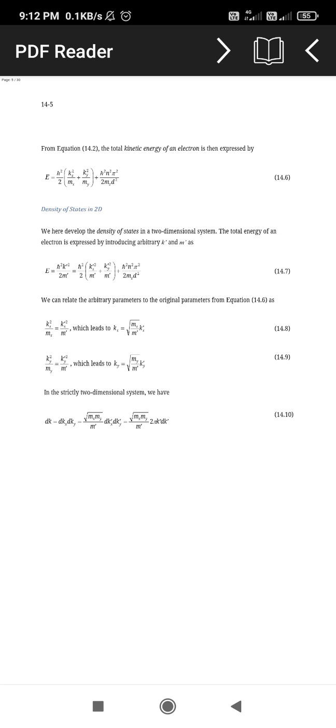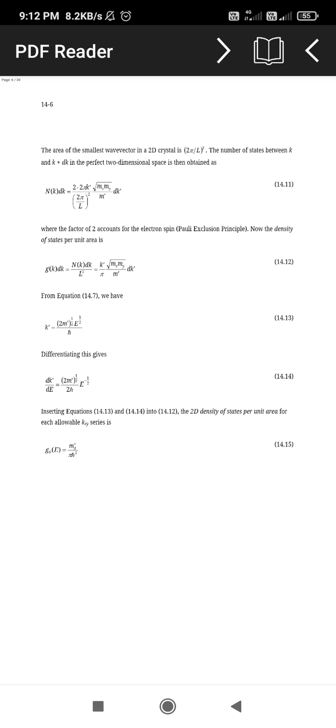We can find here dk equal to dkx into dky, equal to square root of mx my divided by m dash, that is, dkx dash dky dash equal to square root of mx my divided by m dash into 2 pi k dash dk dash. This is the equation for the density of states of two-dimensional systems. Now the area for the two-dimensional crystal is the number of states between k and k plus dk.